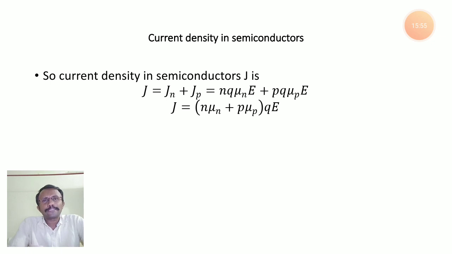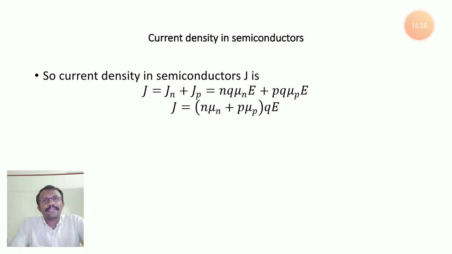By using all these expressions, finally we arrived at J equals N q mu times E, where N q mu is the conductivity sigma. So finally we arrived at J equals sigma times E. J is the current density of the conductor, sigma is the conductivity, and E is the applied electric field. Once you know the conductivity, you can easily find the resistivity, rho equals 1 by sigma. So that's lecture 2, current density in conductors.